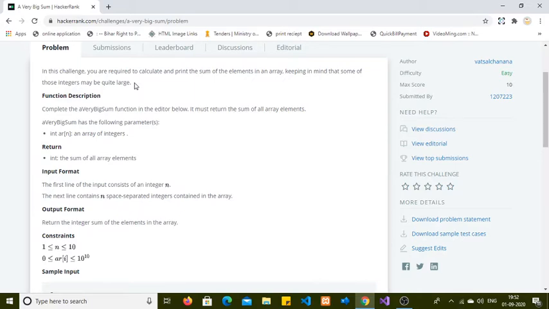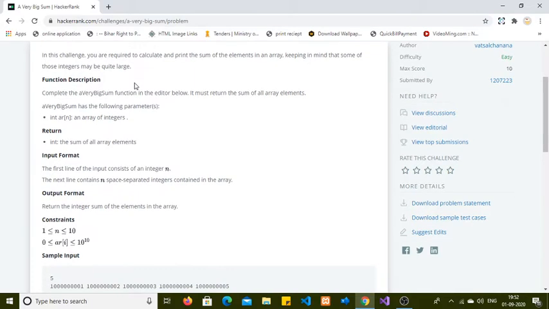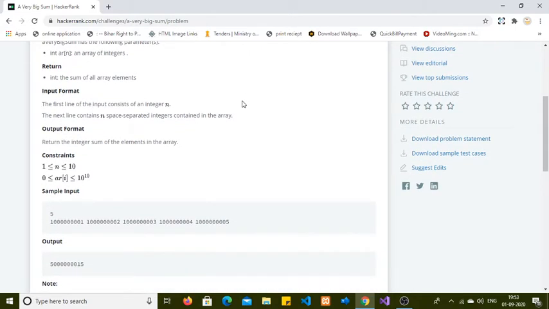Okay, function description: complete the aVeryBigSum function in the editor below. It must return the sum of all the array elements. Finally we have to return the sum of the whole array, which will be given as an argument of the function.